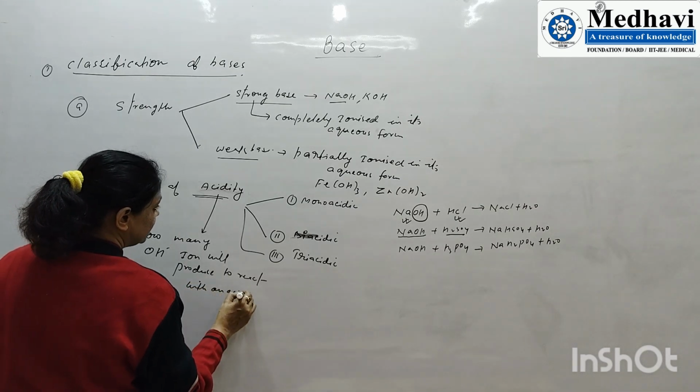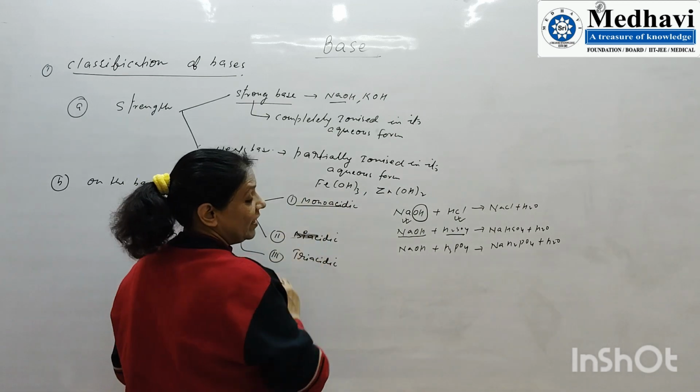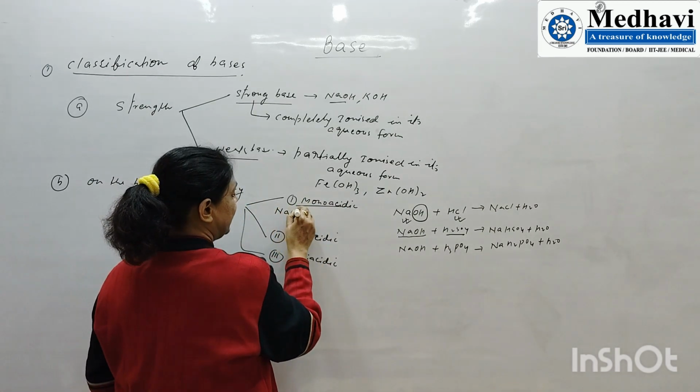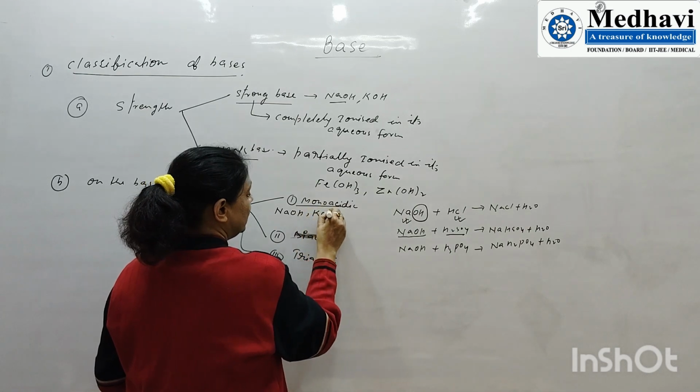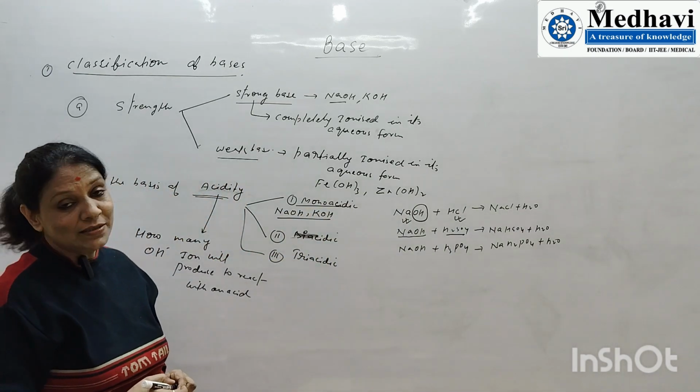So monoacidic means one replaceable, ionizable OH group. NaOH, the hydroxides of group 1 alkalis, are categorized as monoacidic.